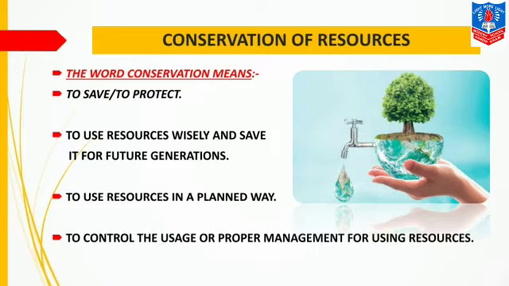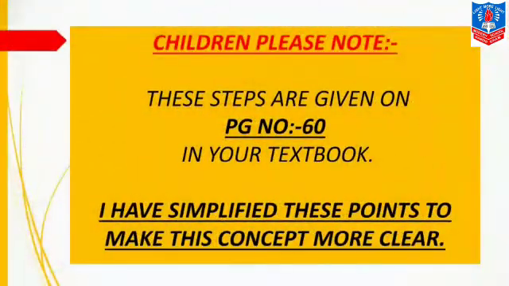Here we will enforce some laws and we will control the usage of resources which are going to be exhausted in the near future so that a proper balance is maintained. We require proper management for using these resources. So we can say that conservation means proper management and proper usage of resources to avoid scarcity in the near future. For this, we will have to take some steps to conserve these resources.